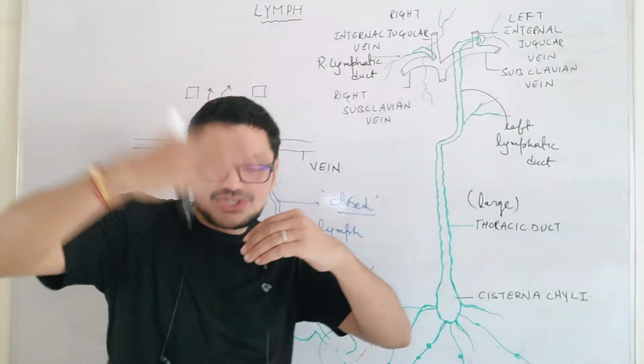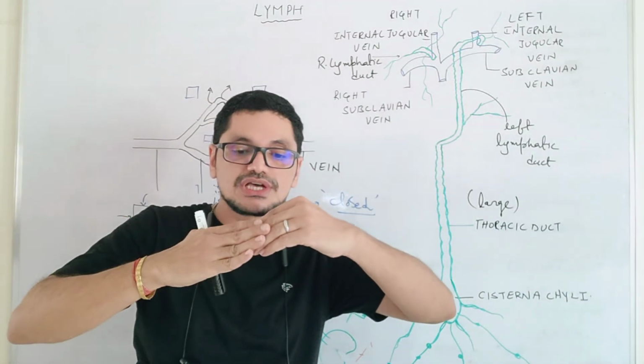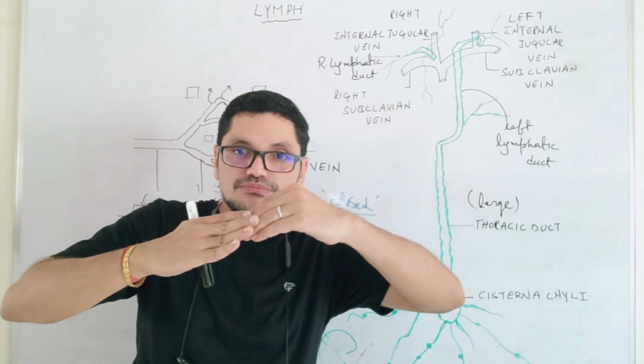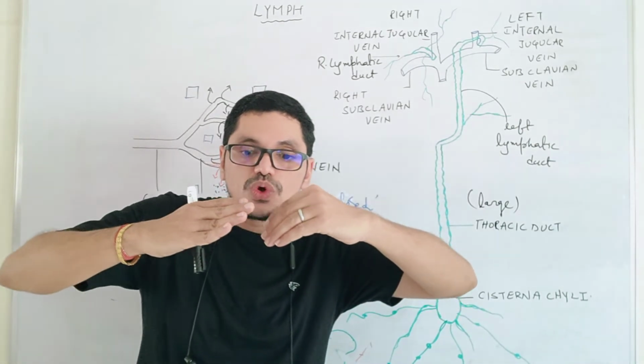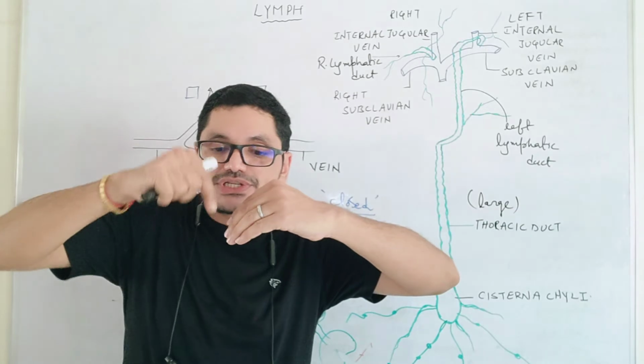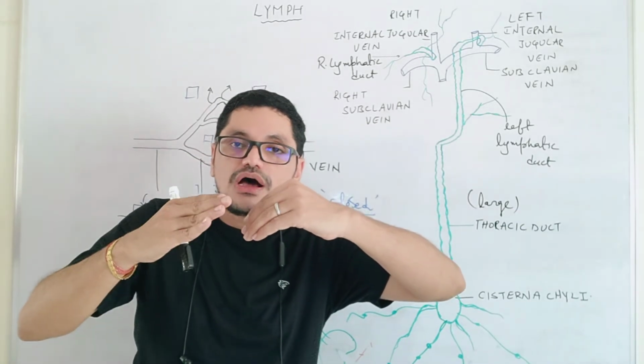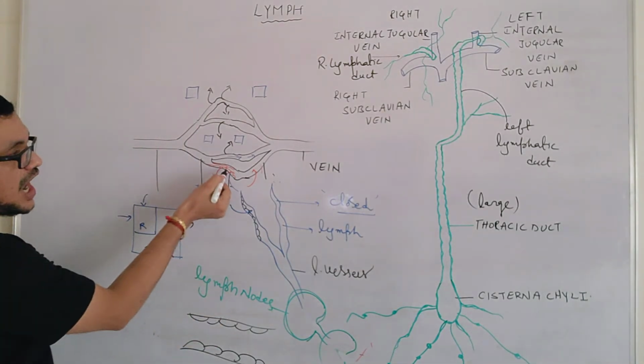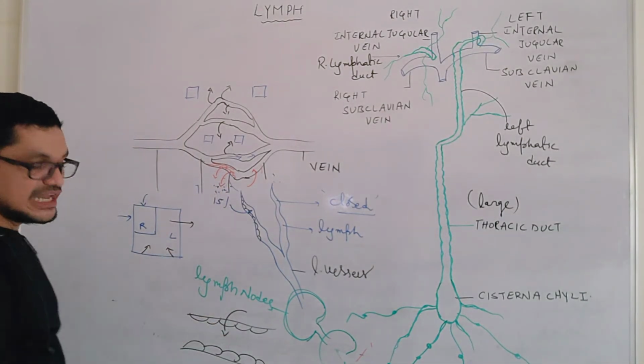When the pressure outside increases, it causes the opening of some space between these two cells. There you can see a small hole, and there is a chance of the passage of the fluid present outside into the lymph capillary.